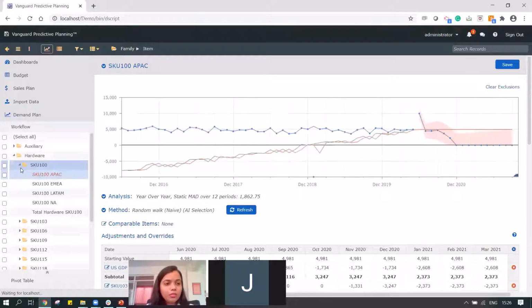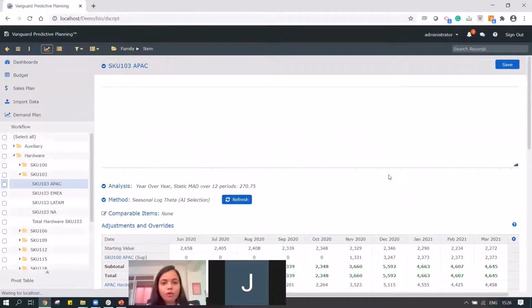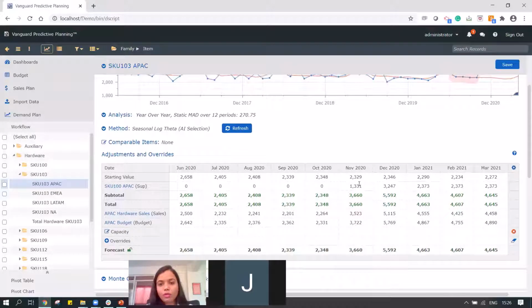And when I save it, I can also go to the SQ103 where we have added the supersession, and you can see from the month of November onwards, the forecast has increased. So that's how we can also plan the supersessions or my cannibalization or my phase in phase out of different products in my data.